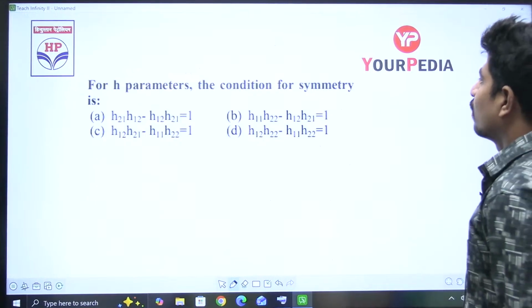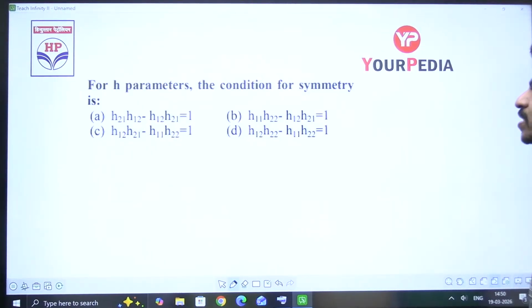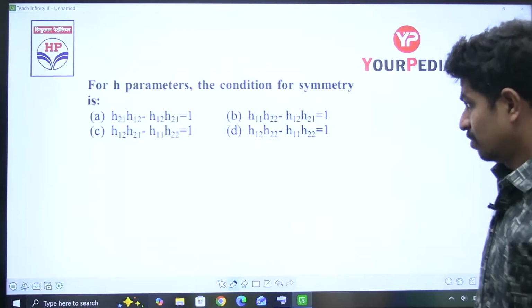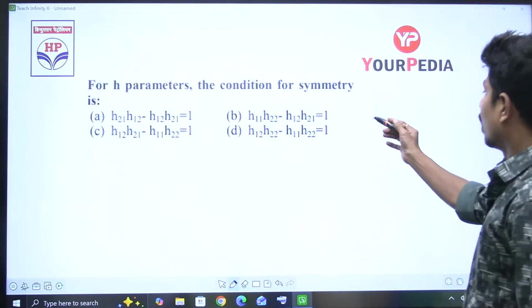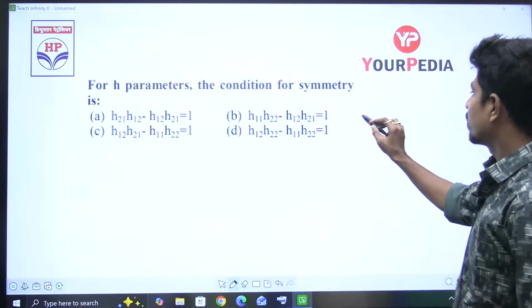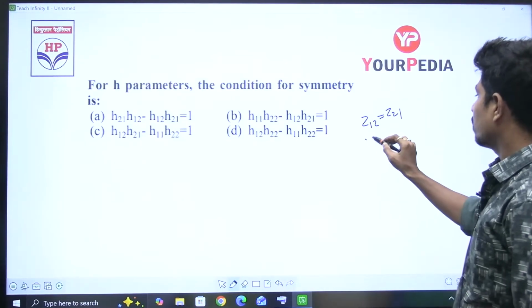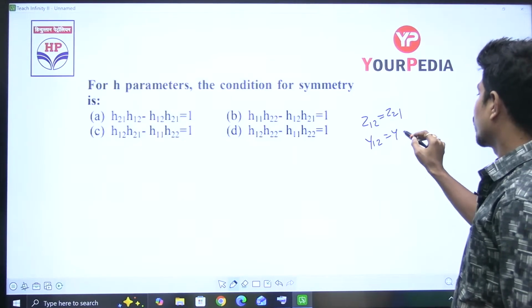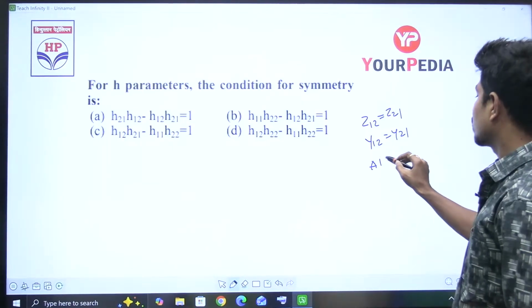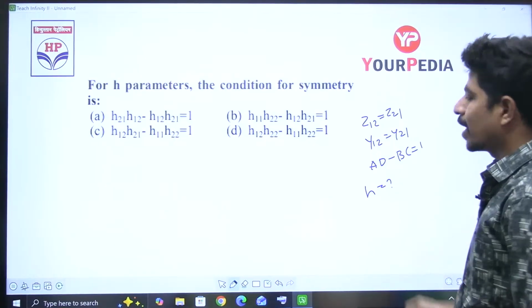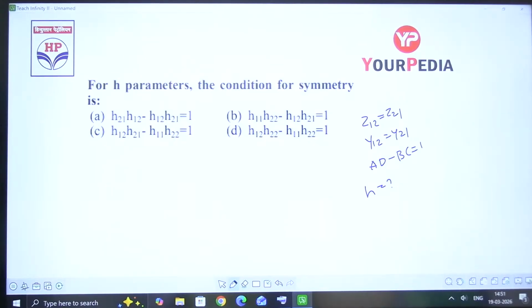Next question. For H parameter model, the condition for symmetry is? See, condition for symmetry in terms of Z parameters, Z12 is equal to Z21. In terms of Y parameters, Y12 is equal to Y21. In terms of ABCD parameters, AD minus BC is equal to 1. In terms of H parameters, I am asking. Answer, please. I am giving 1 minute of time.